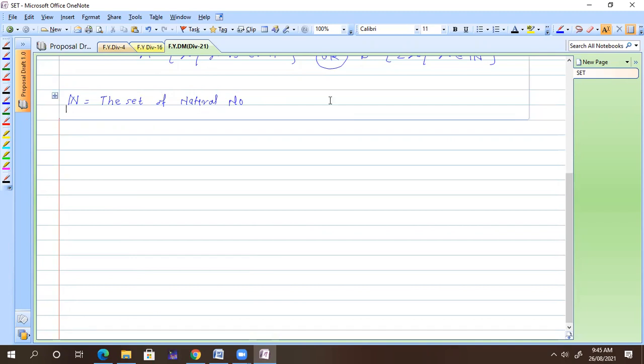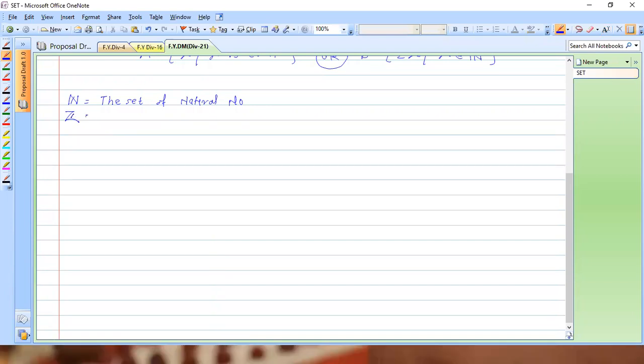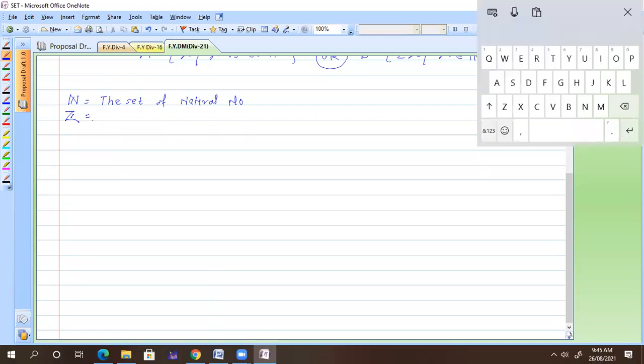Okay. Now, what is the next set? Yes, anyone? R, for real numbers. We will go just a little bit upper. So Z. Complex number? No, Z is not complex number. Integers. Whole number?